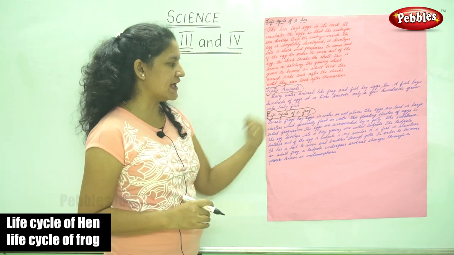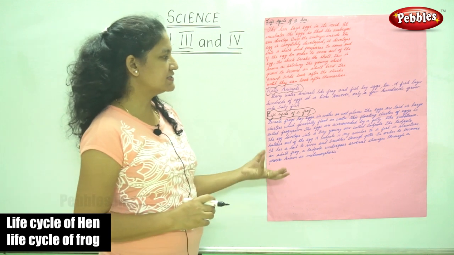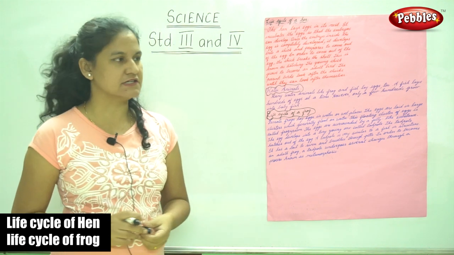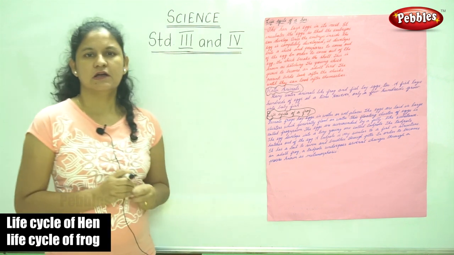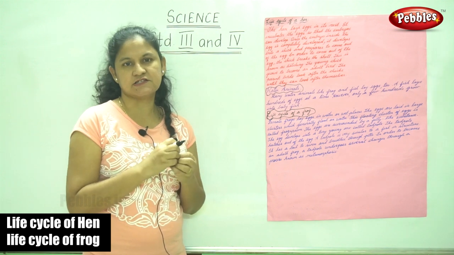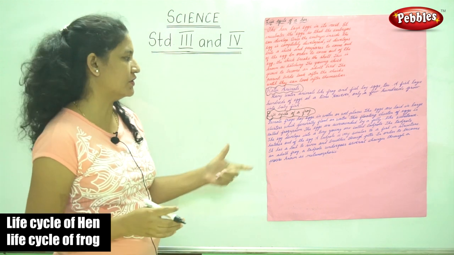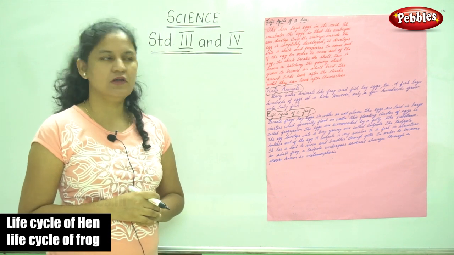Female frogs lay eggs in water or wet places. The eggs are laid in large clusters which generally float on water. So a female frog lays eggs in clusters, and it is found mostly in water or in wet places, and you find the eggs floating on water.